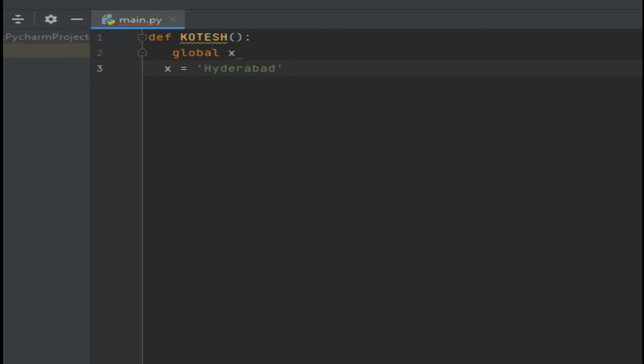Then you can write the instruction for this. Then call this function and run the program.